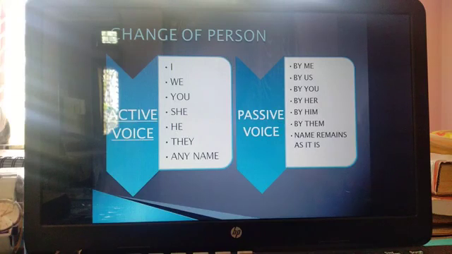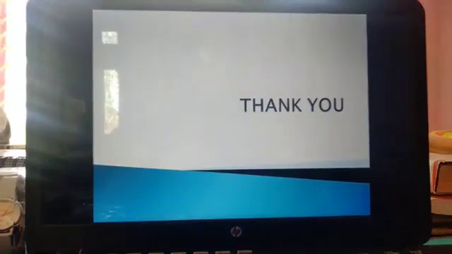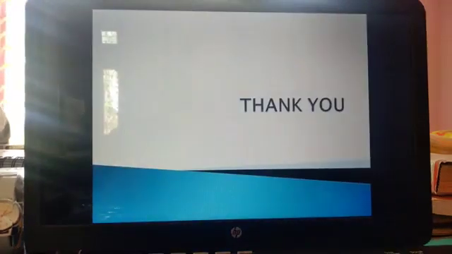So hopefully students, you have looked at the chart carefully. Please go through the structures very nicely. Try to remember the tense, because tense and voice are related. And I hope you will do your exercises, and apart from my assigned work, you will practice more at home and learn the thing in more